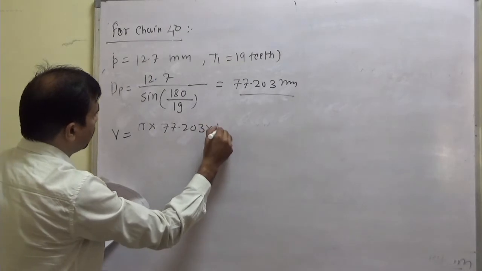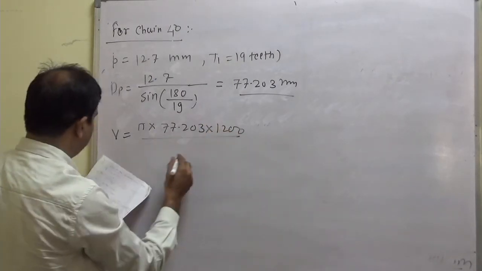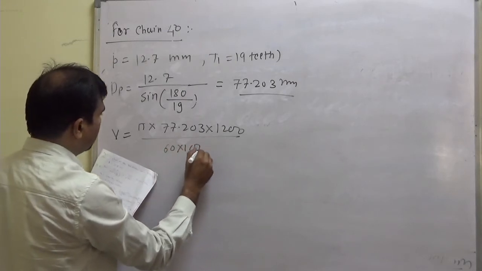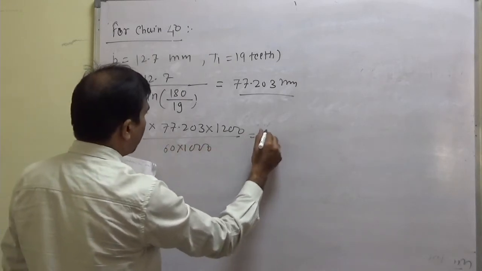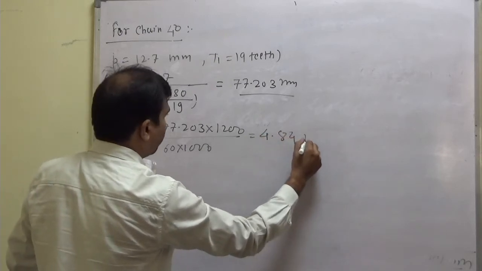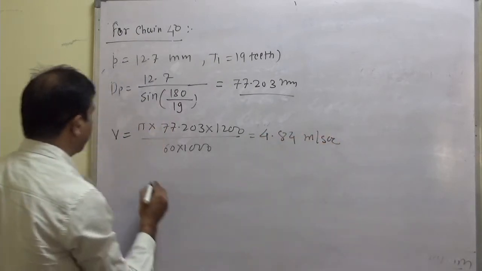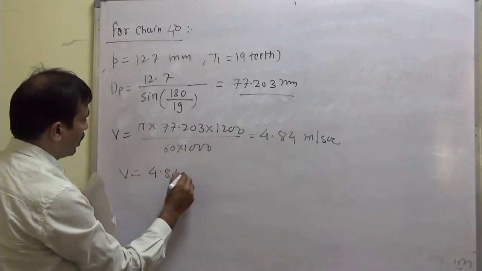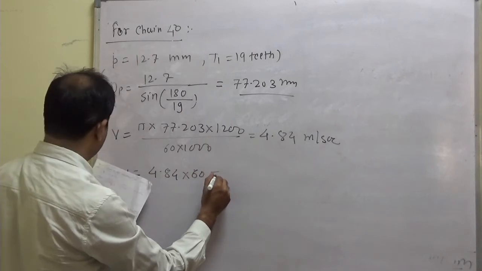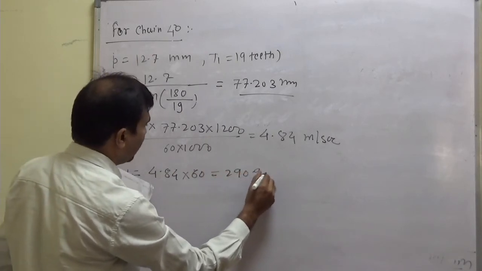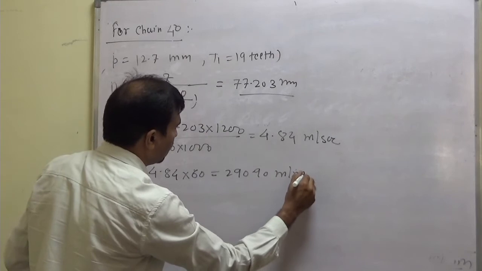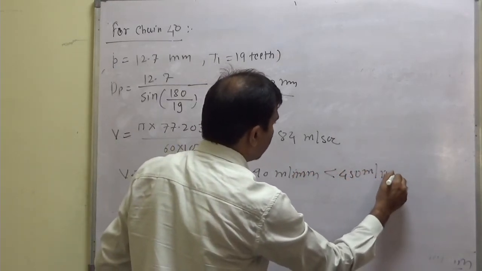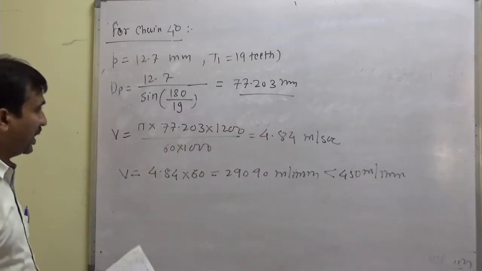And for this velocity, V is pi dp np, so pi into 77.203 into 1200 divided by 60 into 1000, and that is coming out to be 4.84 meter per second. And V is equal to 4.84 into 60, that is equal to 290.90 meter per minute, which is lesser than 450 meter per minute. So this condition is valid.